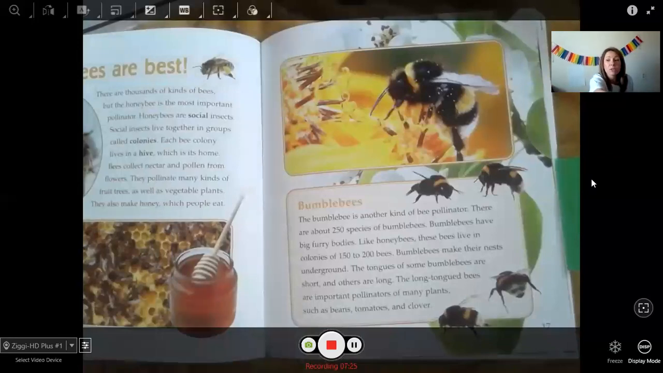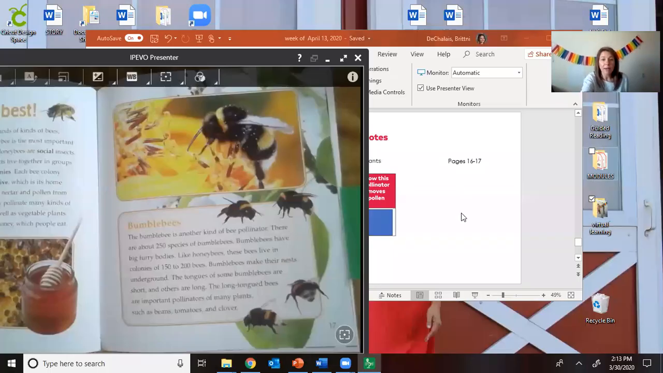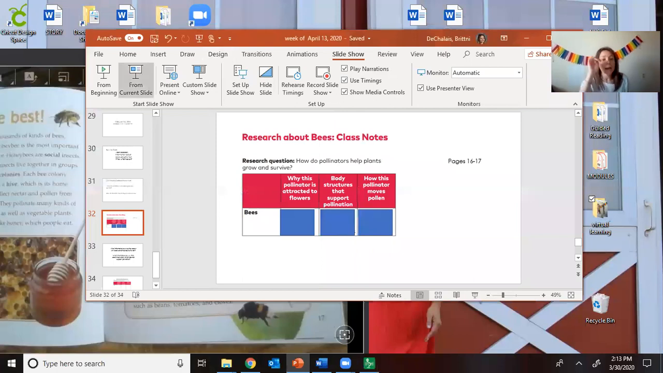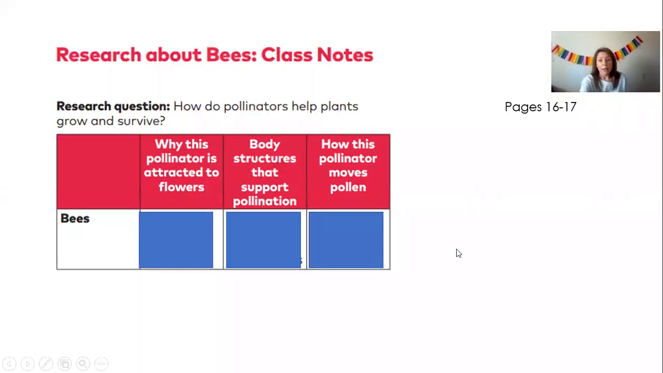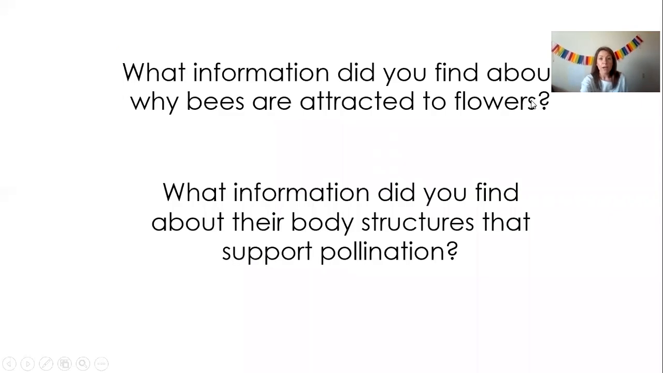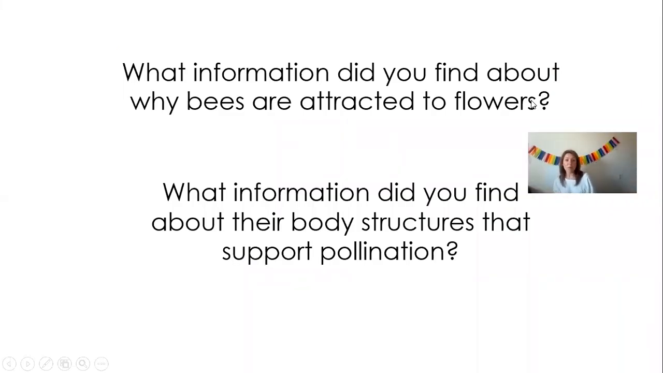So friends, I'm going to pull this up again. Okay, so let's talk about what we just read. What information did you find about why bees are attracted to flowers? Remember, friends, bees are attracted to flowers because of their scent and their sweet nectar. They are not attracted to flowers because of their pollen. They're attracted to flowers because of their sweet nectar, their pretty colors. That's why bees go to flowers. They're hungry, they're thirsty, they want their nectar.